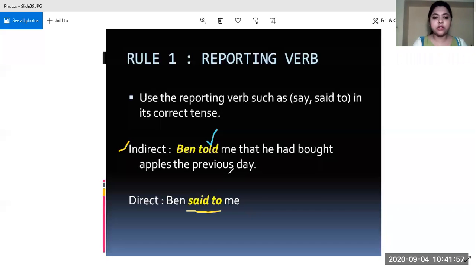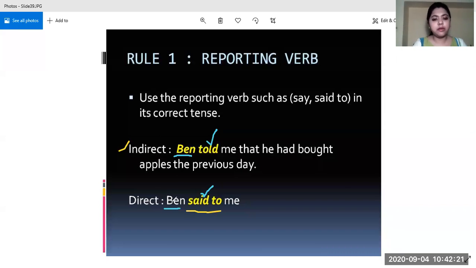Whatever the reporting verb is, we have to just change it into said to when we are transforming a sentence which is given in indirect speech into direct speech. So told will change into said to. Okay. So this is the first thing which we do, and we do not make any changes in the subject. So subject remains the same.